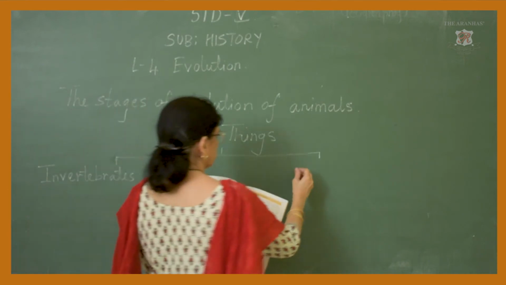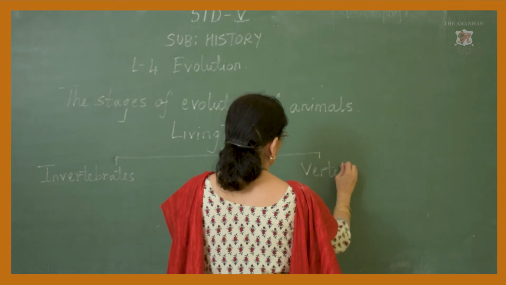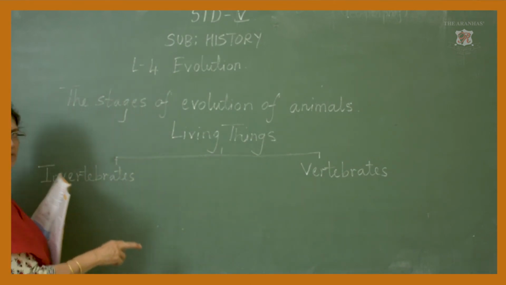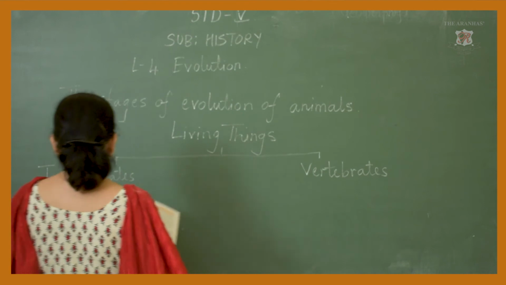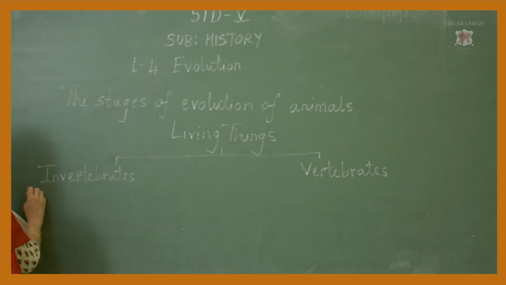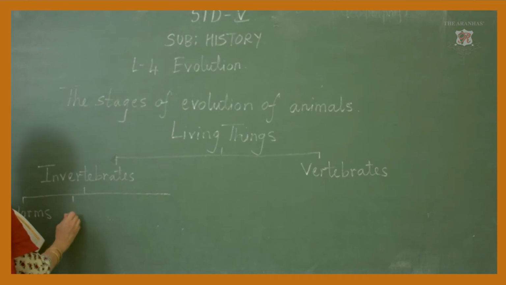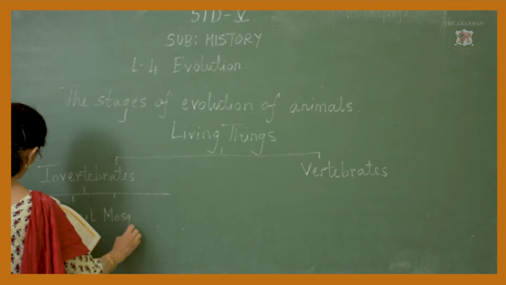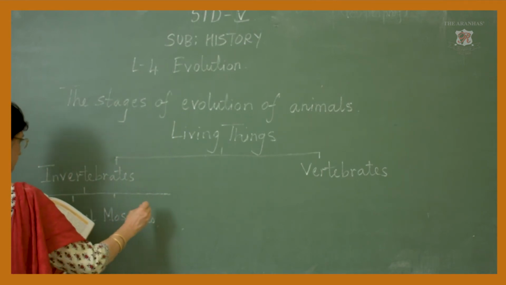And here we have vertebrates. Invertebrates are without a backbone, vertebrates are with a backbone. Then the examples are worms, snail, mosquito, and earthworm.